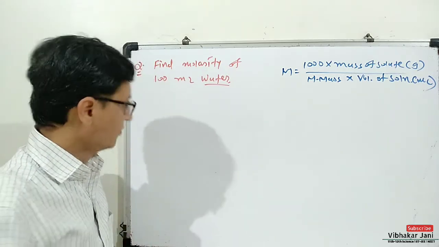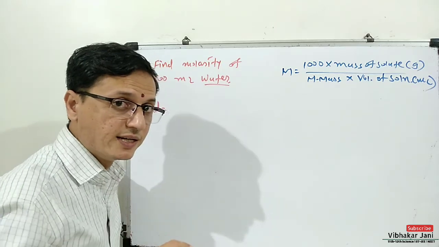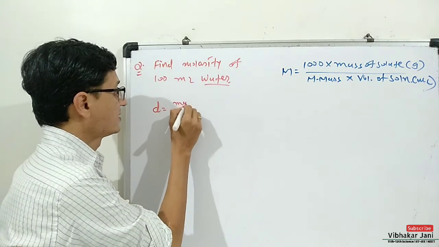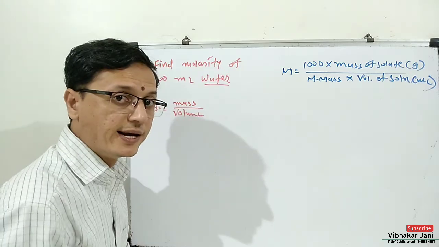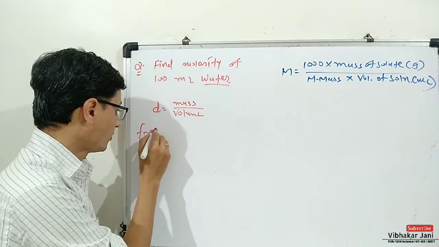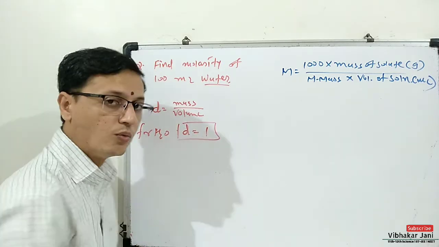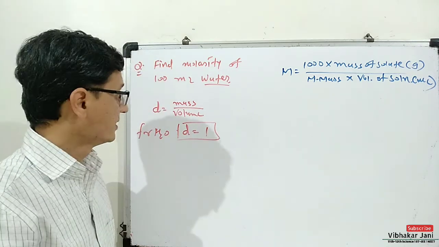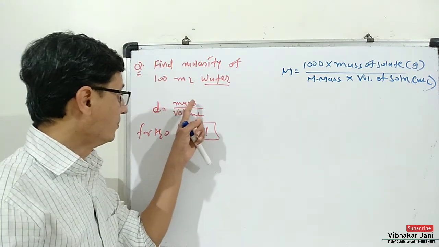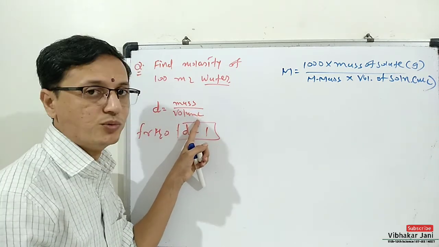First of all, we know that the formula of density is mass upon volume, and we know that for water density is equal to 1. Density of water is 1. Therefore, the mass and volume of water have the same value.